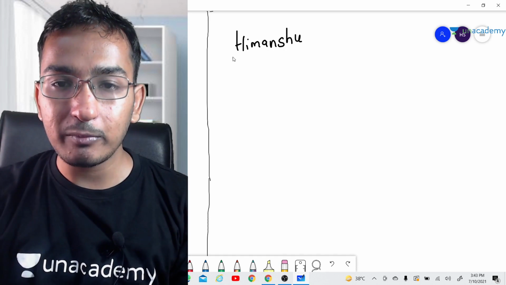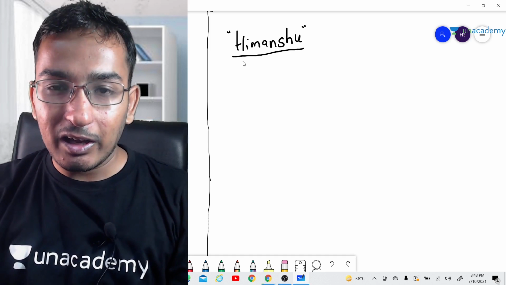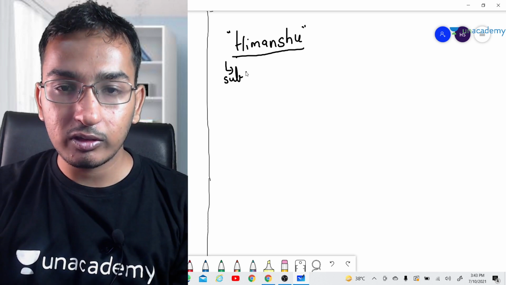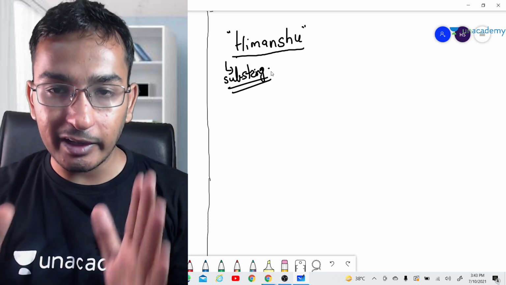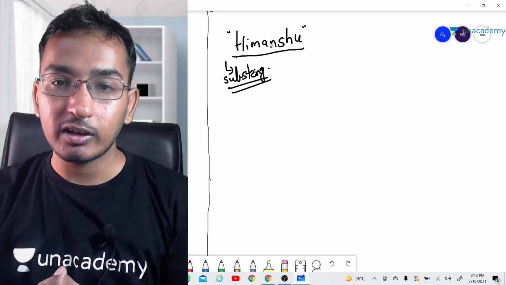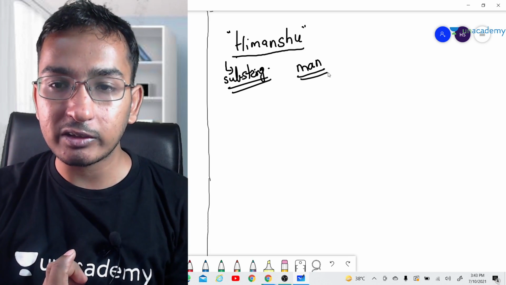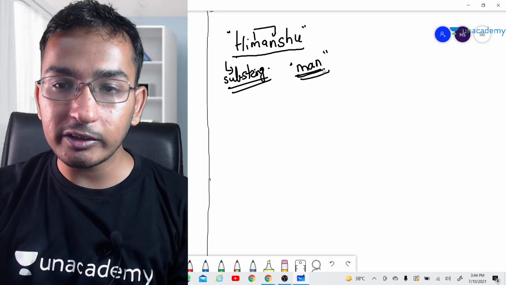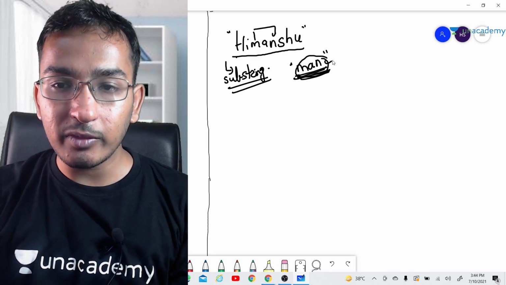Okay, so I am writing a string here, which is my name. If I am going to tell you what is a substring first, a substring is where you can take a part of the string, and every element will be in a contiguous manner. Suppose I take this part of the string, MAN. These are continuous characters, which means this is a substring.